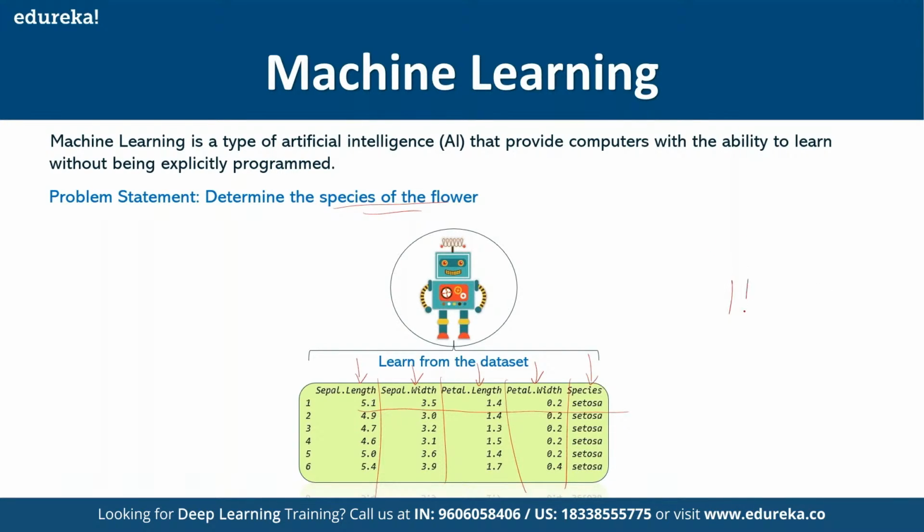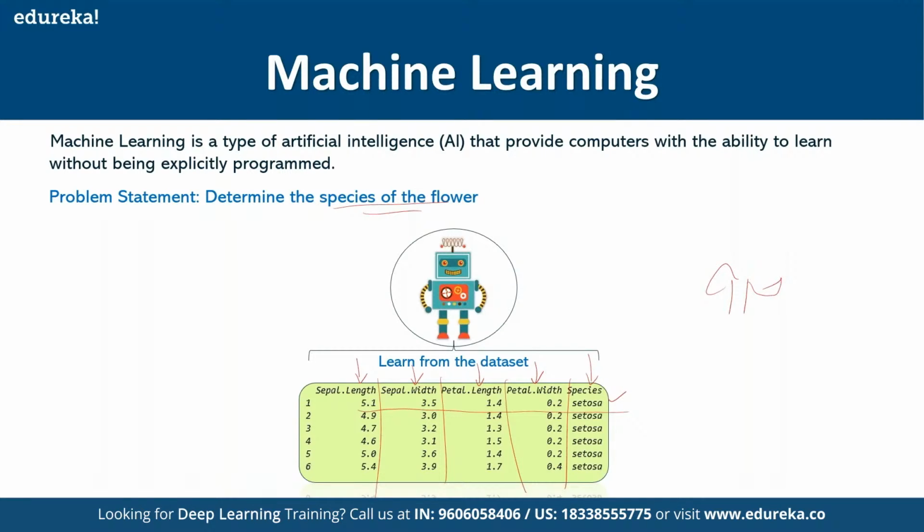Just to give you an example, let's say I have a collection of flowers and I have measured them. So its petal length is 5.1, petal width is 3.5, and so on, and this flower belongs to the species Setosa. Likewise, I have a collection of flowers, each belonging to a different class.